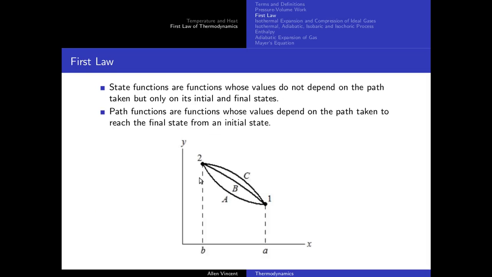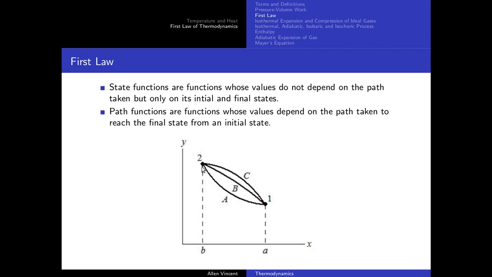Now is the delta U value dependent upon which path I take here? No, absolutely not. At the end of the day, I have to go from state 1 to state 2. So no matter what squiggly wiggly path I take and I reach state 2, the delta U is still going to be the same no matter what path you take. That is why internal energy is called a state function. It doesn't depend upon which path I take. Here, as you can see, there are 3 paths: path A, path B, path C. The system can take any of these paths, and still delta U is going to remain the same.